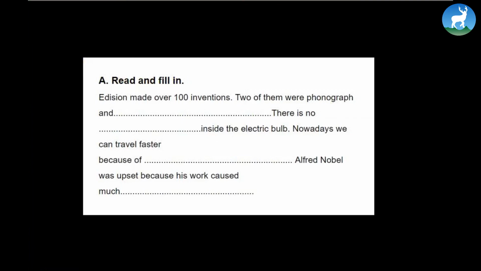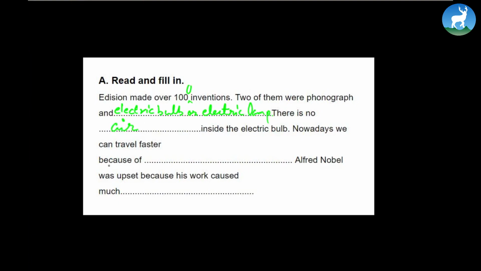Edison made over 100 inventions. In fact, it's 1,000 inventions. He had more than 1,000 inventions. Add one more zero here. Two of them were phonograph and, so you've got to read, electric bulb or electric lamp. Now again, read the section. Once you read that passage, you come across: there's no air inside the electric bulb.